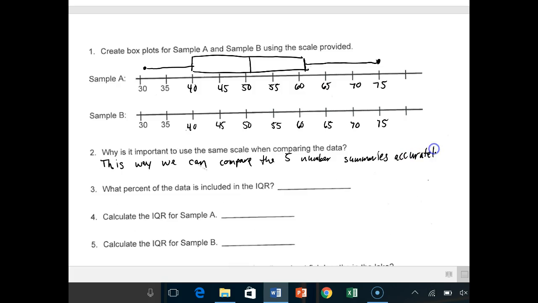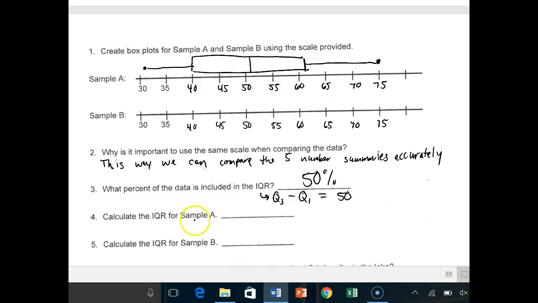All right, so that 5 number summary of the minimum, the maximum, quarter 1, quarter 3, and the median, we can compare those when you do the same thing for sample B and draw its box plot. So what percent of the data is included in the IQR? Well, let's think about this. The IQR is quarter 3, the top 25% minus quarter 1, or the bottom 25%. So think about that. That's 25% and 25%. Oh, it's going to be 50%. So 50% of the data is in between quarter 1 and quarter 3, right? Quarter 1, you can imagine that being quarter 2, this being quarter 3, and that being quarter 4. So this comprises quarter 2, quarter 3. That's 50% of the data.